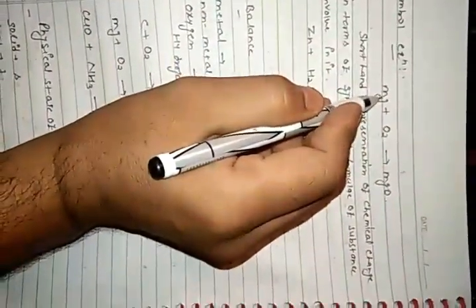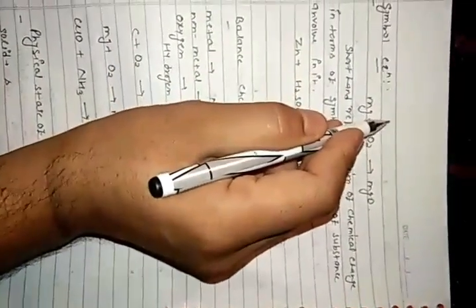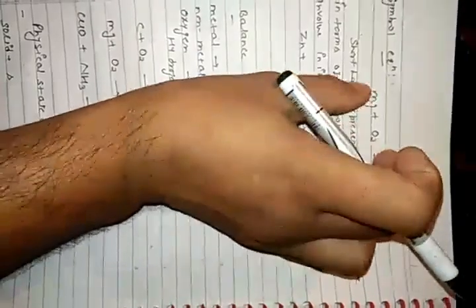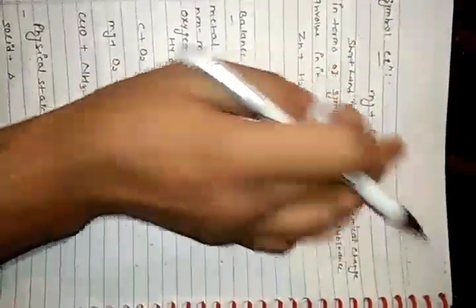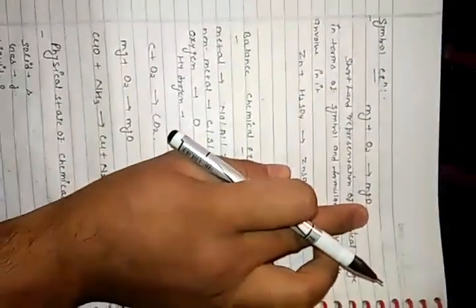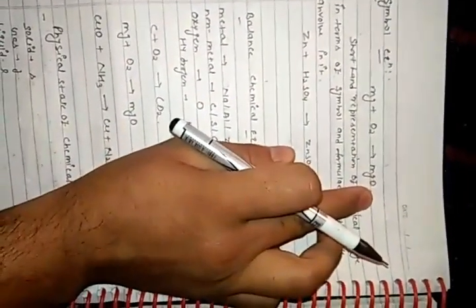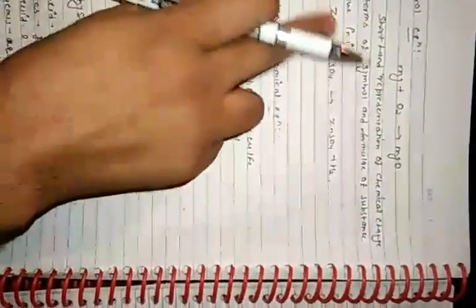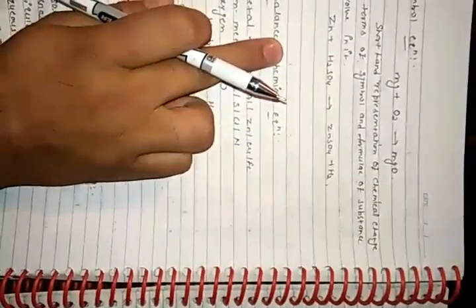Because Mg possesses plus 2 charge and O2 possesses minus 2 charge, and these two charges are neutralized by each other and form MgO. So we can say the symbol equation is a shorthand representation of chemical change in terms of symbols and formulae of substances involved in it.